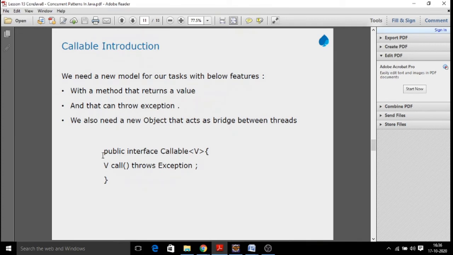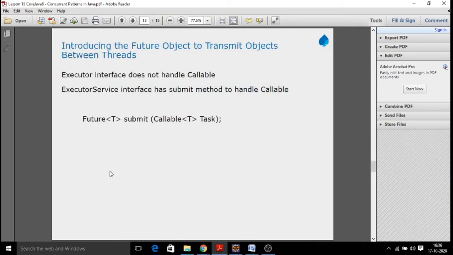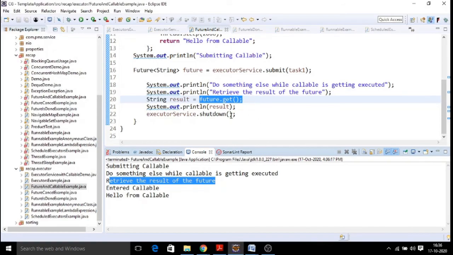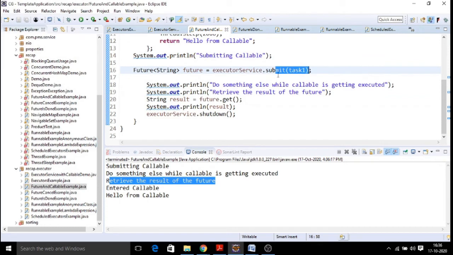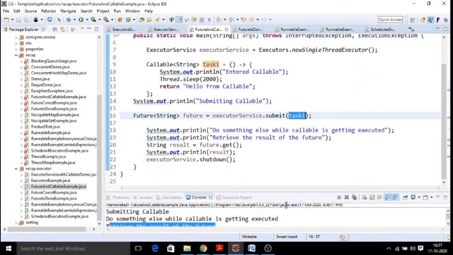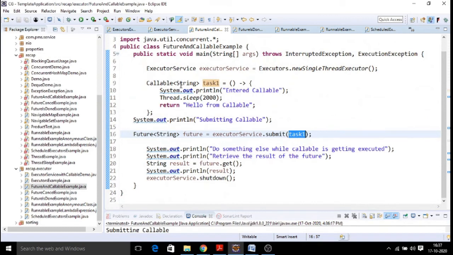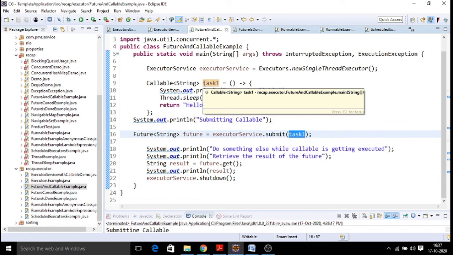Callable is an interface, and the method of the callable interface is always call. Okay, the method name is call. So for executor service, when you pass a callable object, you can make use of the submit method only. When we are going to pass our task here, the same submit method you can use, whether it is a task of runnable or a task of callable. Task means thread. So a thread can be implemented with the callable interface, which is the advanced way, and with the runnable interface, which is the older version.